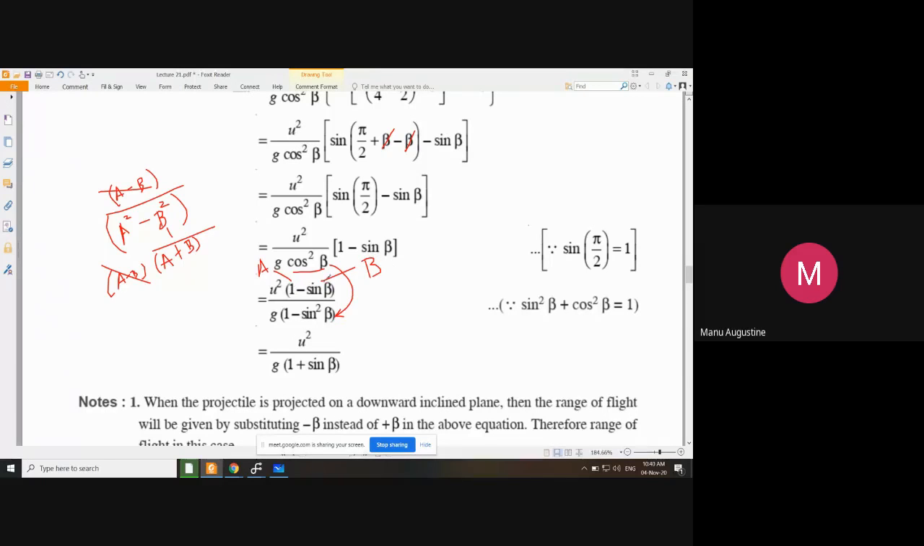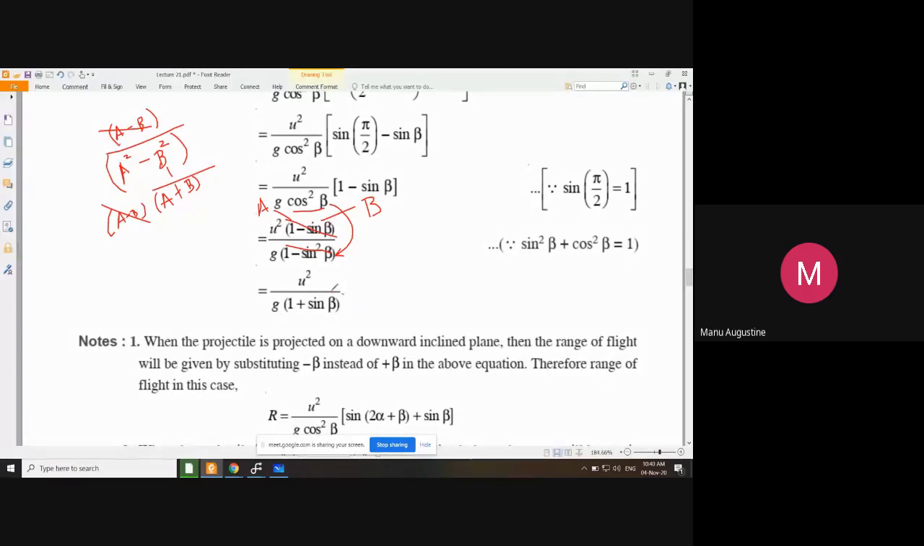तो ये a minus b upon a square minus b square का फॉर्मूला हो गया. So I can cancel this whole term 1 minus sine beta with this, and what I will be remaining with is 1 plus sine beta. And this is the expression for maximum range. ये समझ में आ गया क्या आपको? क्या मैथमेटिक्स लगाई है यहाँ पे? क्लियर हो गया?